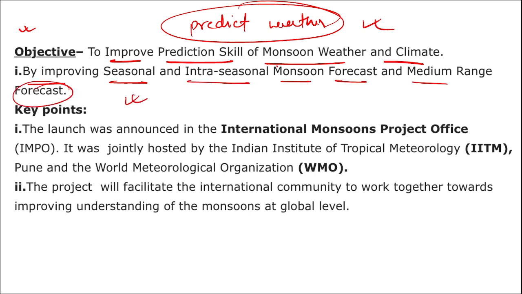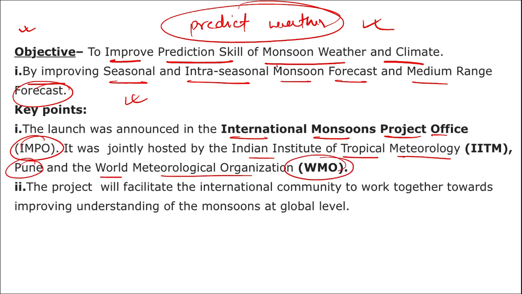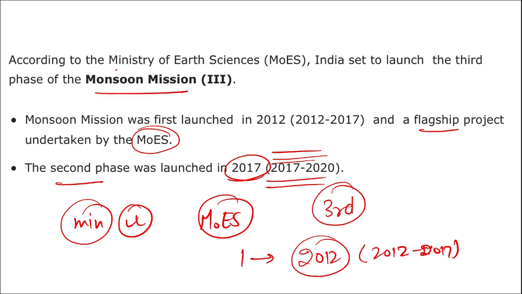All right, then what are the key points? This launch was announced by the International Monsoon Project Office, IMPO. It is jointly hosted by the Indian Institute of Tropical Meteorology in Pune along with the World Meteorological Organization, that is your WMO. And the ministry that is related to this is the Ministry of Earth Science.